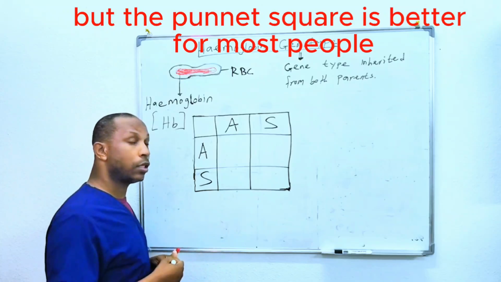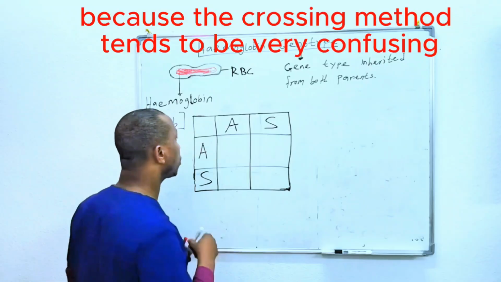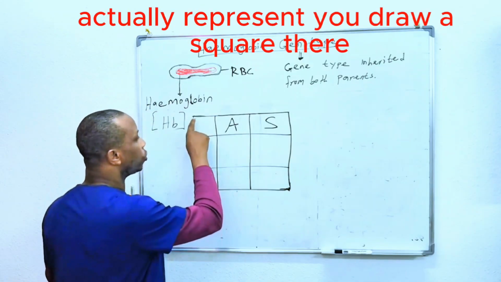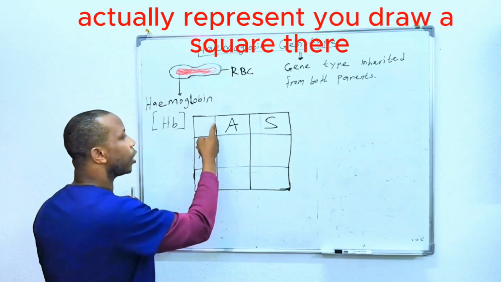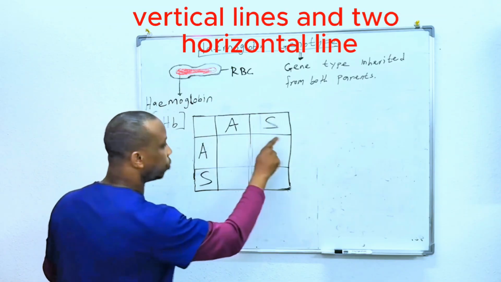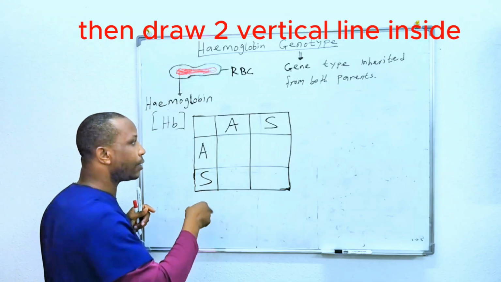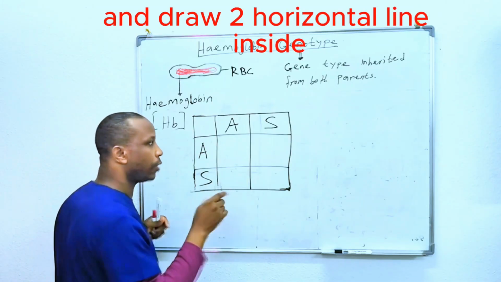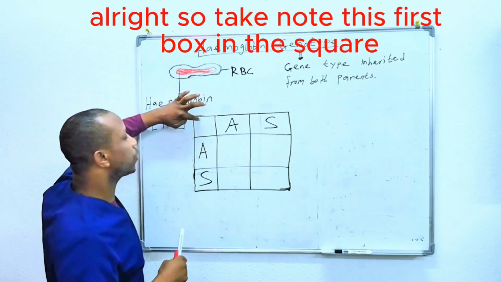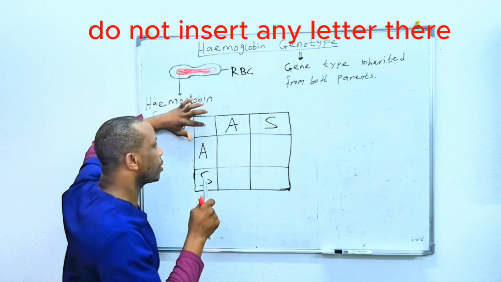But the Punnett square is better for most people, because the crossing method tends to be very confusing. So what does the Punnett square actually represent? You draw a square, then you draw two vertical lines inside and two horizontal lines inside. So what you will have will be something like this. Take note, this first box in the square, don't write anything there. Do not insert any letter there.